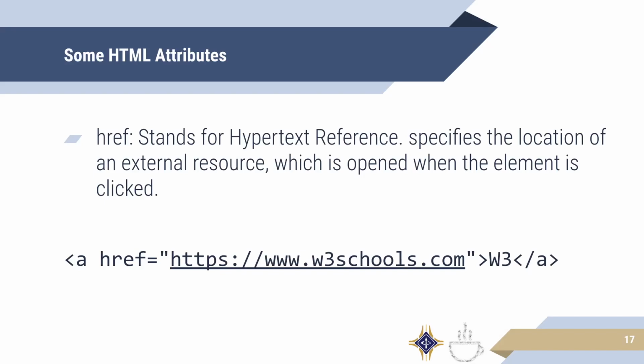Some of those things, for example, with the A or anchor tag, are href. So href stands for hypertext reference, and it specifies the location of an external resource. What that means is the user will see W3, like right here, in between the A tags, as blue text underlining, a normal hyperlink. And when they click on it, it will take them to wherever the href points. In this case, this URL right here.